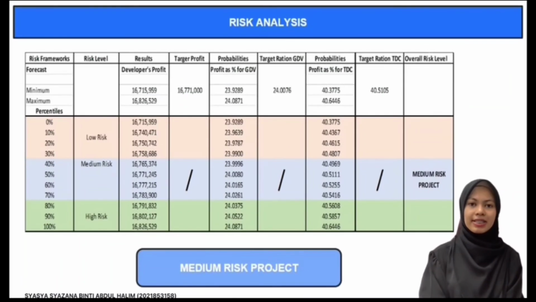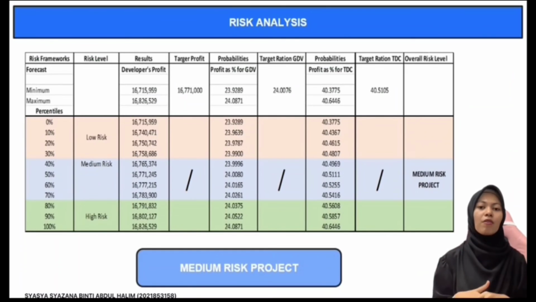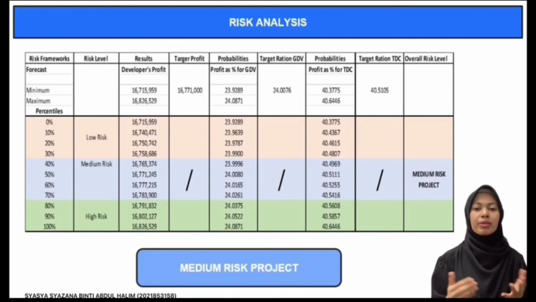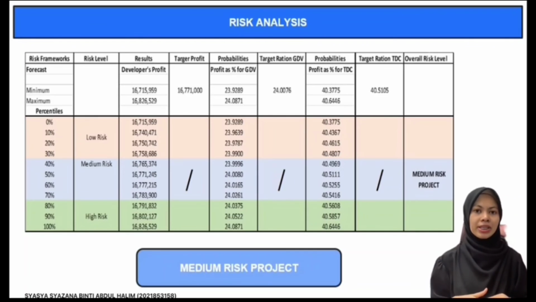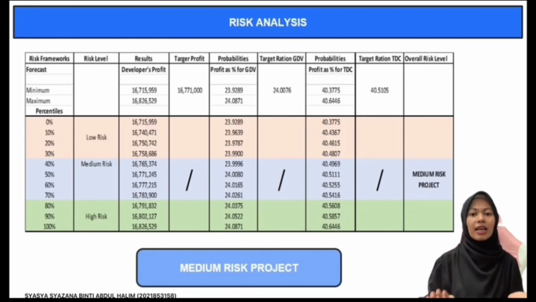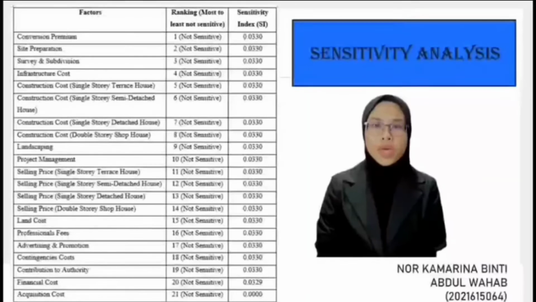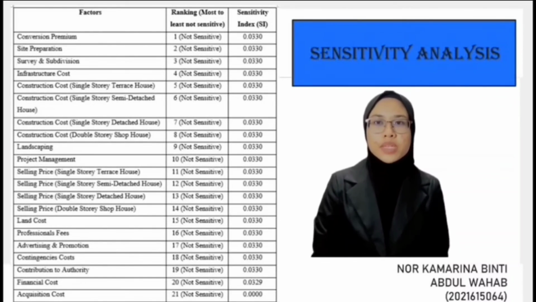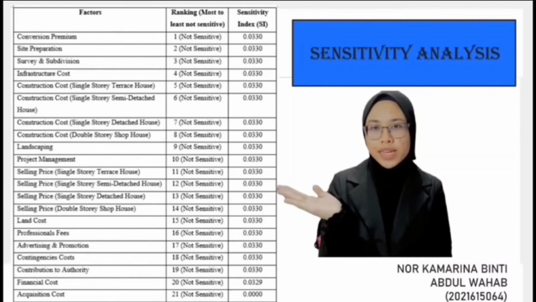Next, risk analysis. Based on this table, it shows that our development is at 40%, which means the overall risk level is at medium risk. Next, the target profit, target ratio for gross development value and also total development cost was close to our project development value. So the next is sensitivity analysis. So this is the ranking for the sensitivity analysis.